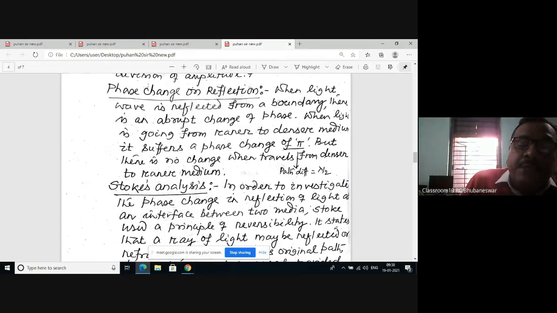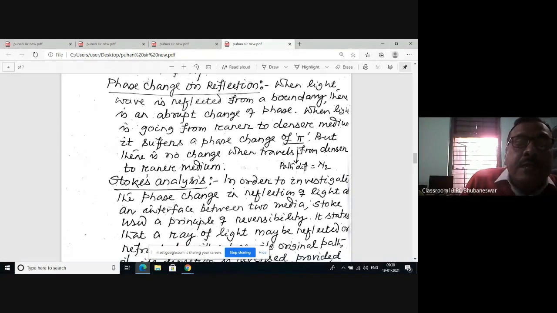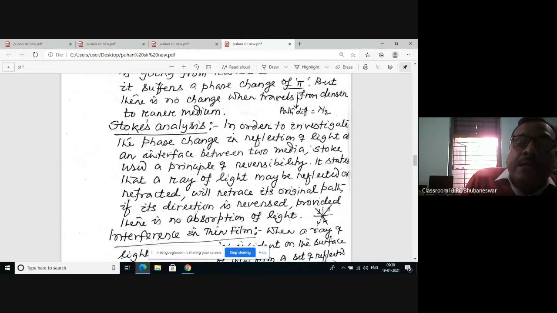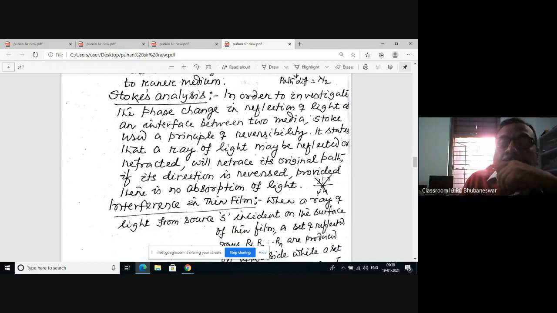Now Stokes analysis. Stokes analyzed this and proved that the change in phase is pi. According to Stokes analysis, in order to investigate the phase change in reflected light at the interface between two media, Stokes used the principle of reversibility.